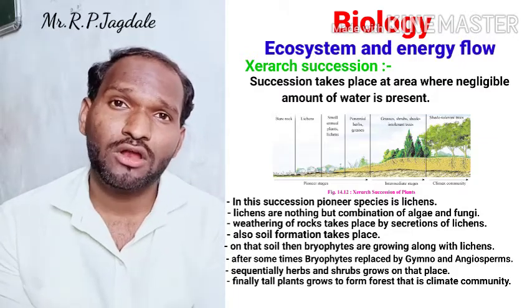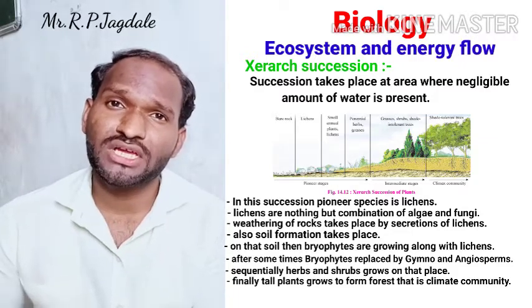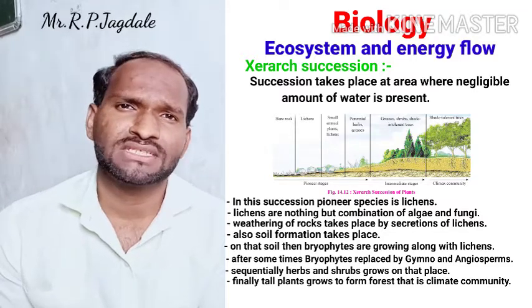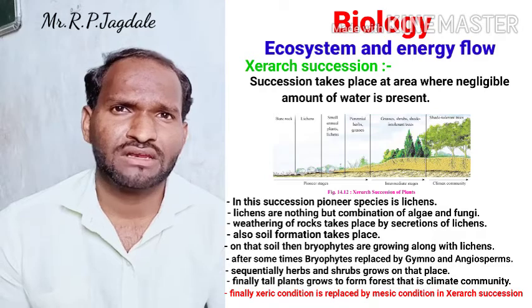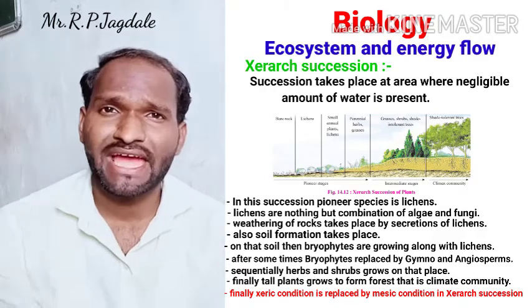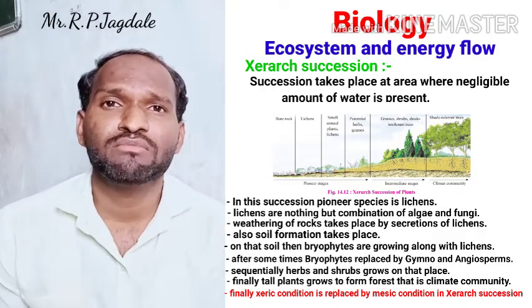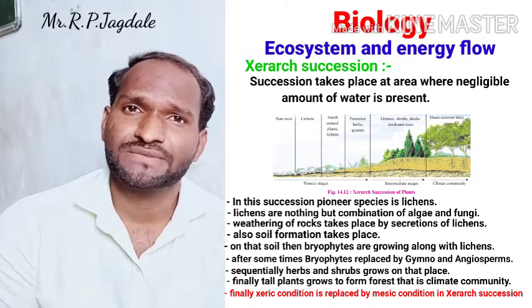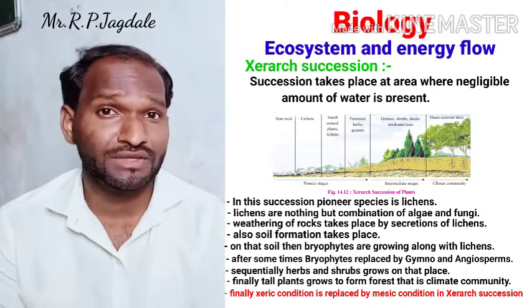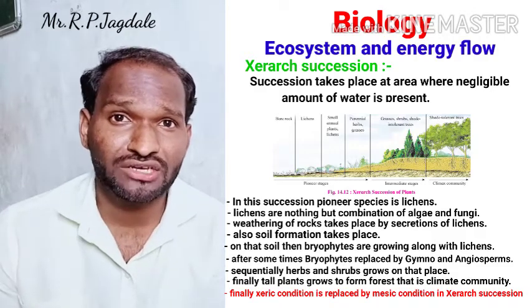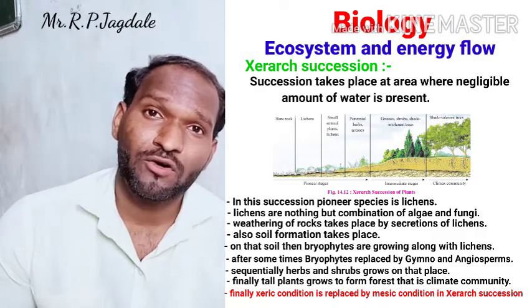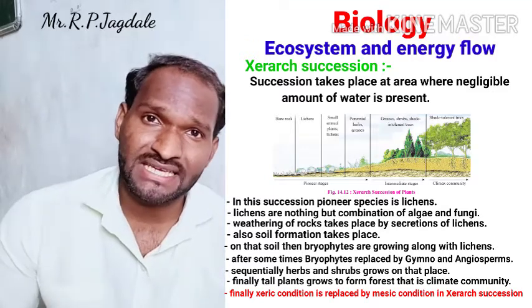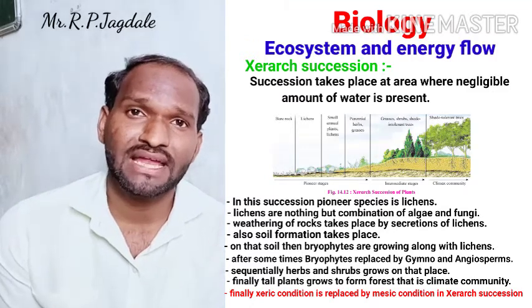Now the tall trees are going to change into a forest. There are a lot of tall trees, shrubs, herbs and grasses. It will make a forest, which is the final climax community or stage. So from a very dry xeric condition, we have made a forest condition, from the xeric condition to the mesic condition. We have seen that diagram.